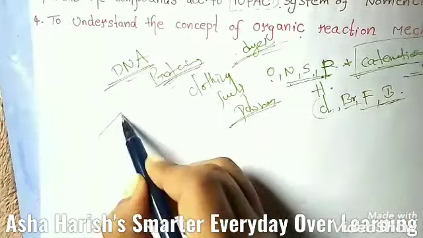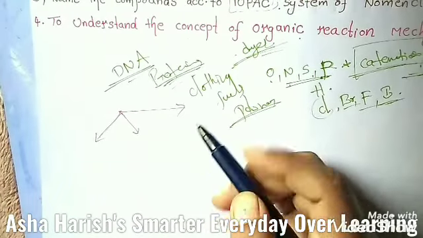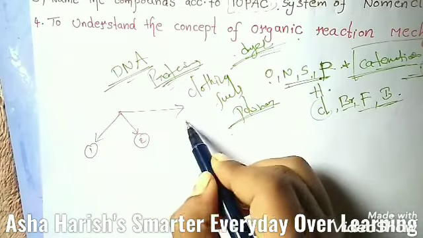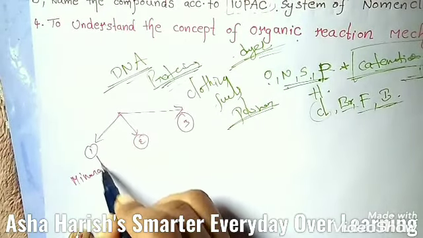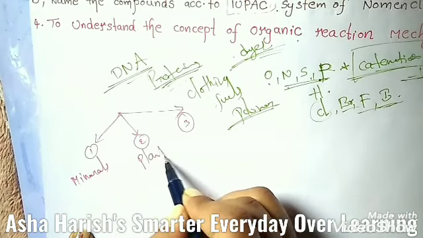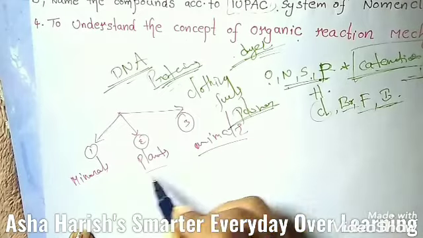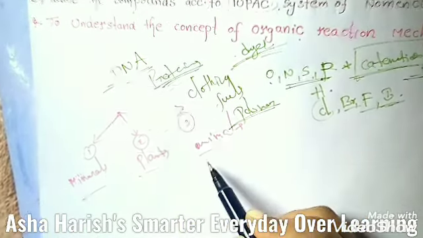There are mainly three major sources of naturally occurring substances: minerals, plants, and animals. These are the three main sources of naturally occurring substances.